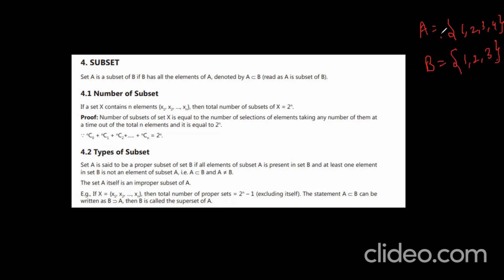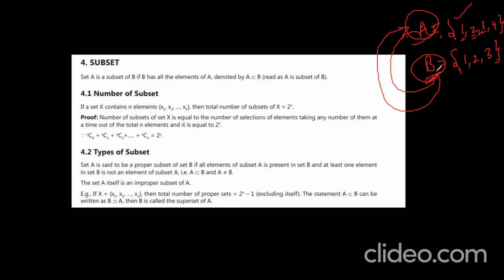So this is the bigger set, and only some elements of A are present in B. So B is called a subset of A, and A is called a superset of B. You understand? Superset and subset.